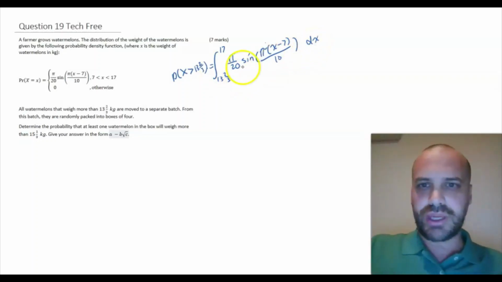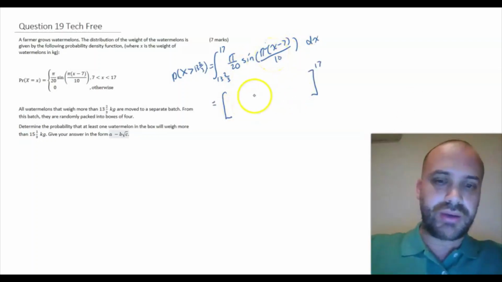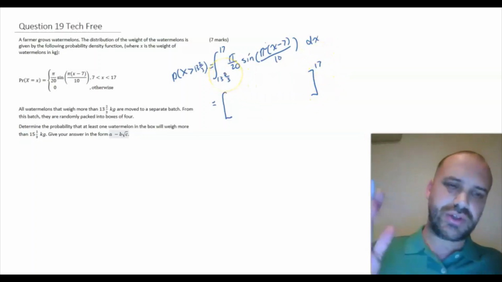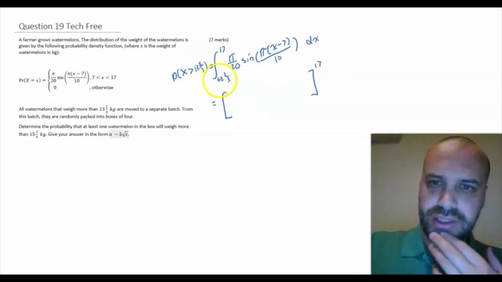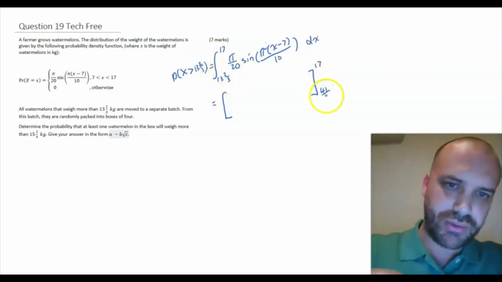Okay, so now we're going to have to be able to integrate this function. Now we're going to integrate it and put it there. I just wanted to mention that 17 and then this 13 and 2/3, mixed numbers, are horrible to deal with. Let's convert that: 39 plus 2, 41 over 3.